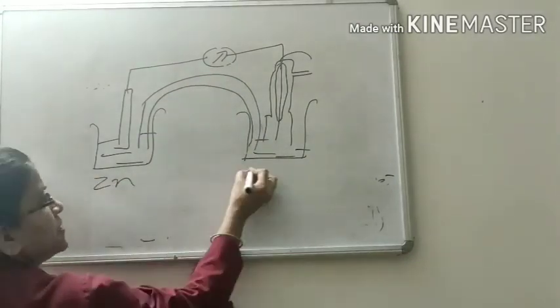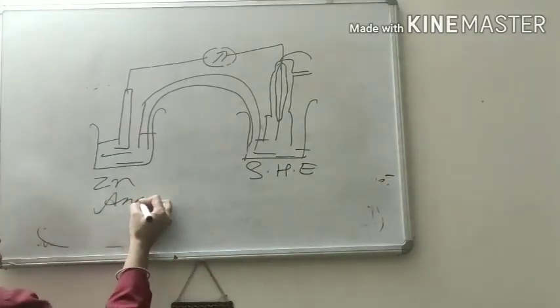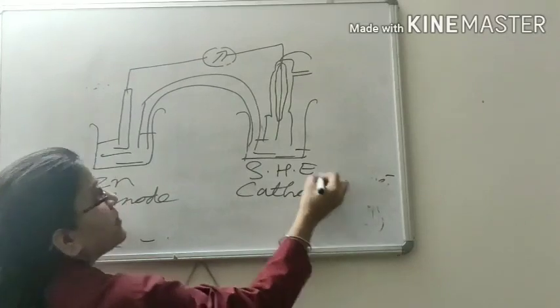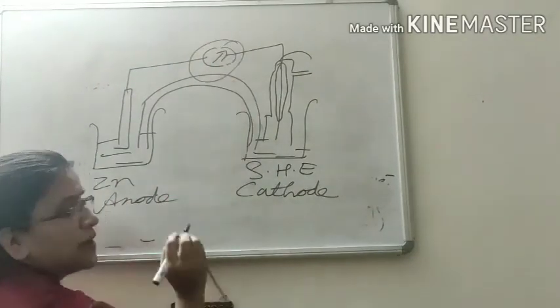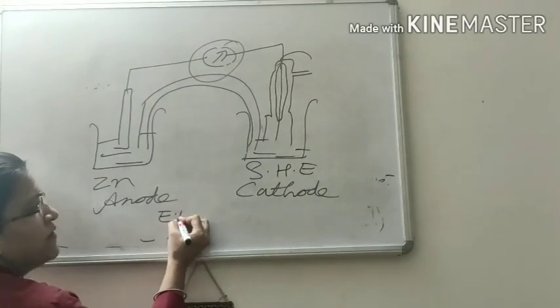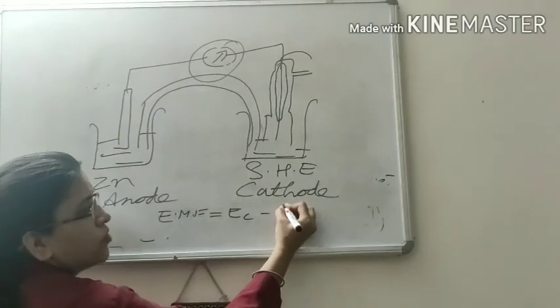This is zinc, this is SHE. Zinc acts as anode, SHE acts as cathode. With the help of this potentiometer, you get the value of EMF. And we know that EMF is equal to E cathode minus E anode.